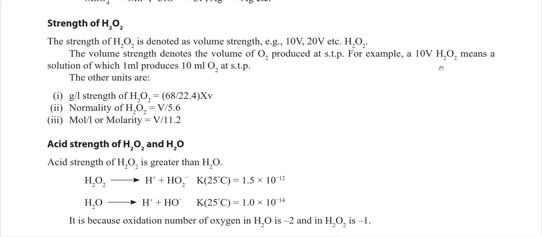For example, if I have 10 volume of H2O2, it means the solution from which 1 ml can produce 10 ml oxygen. So it's a simple calculation, and the other units you can convert into gram per liter strength, normality and molarity. Acid strength of H2O2 and water: natural H2O2 is a little bit more acidic than water. And you can get the idea about this from the constant also. So this is a higher value and this is a lower value,